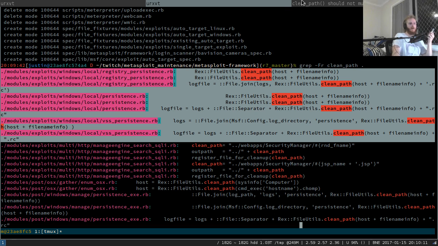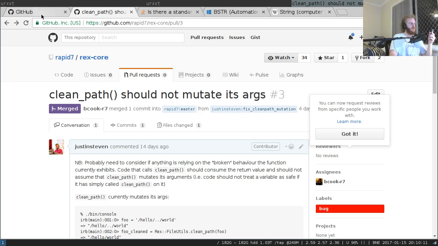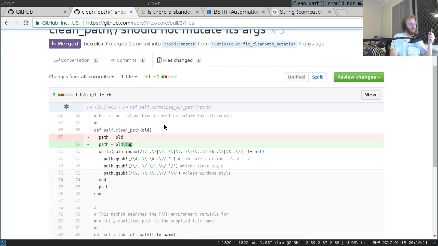Both ways of calling clean_path used to work, because it's always returned the cleaned path, but as well as returning it, it would also mutate in place. These days, after this patch, it only returns it, it doesn't mutate it in place. So we just need to make sure that no one was relying on this in-place mutation behavior.